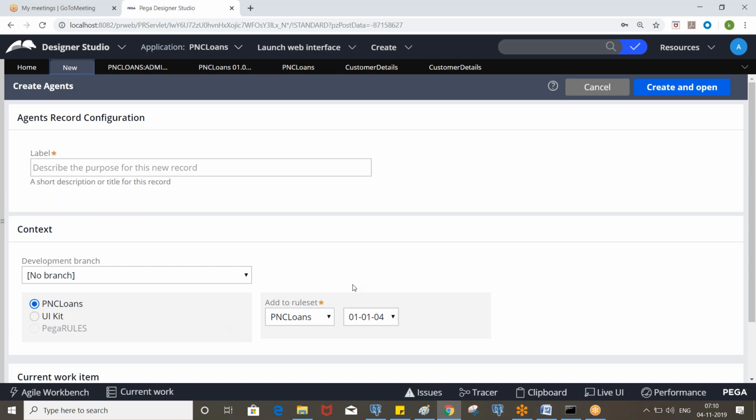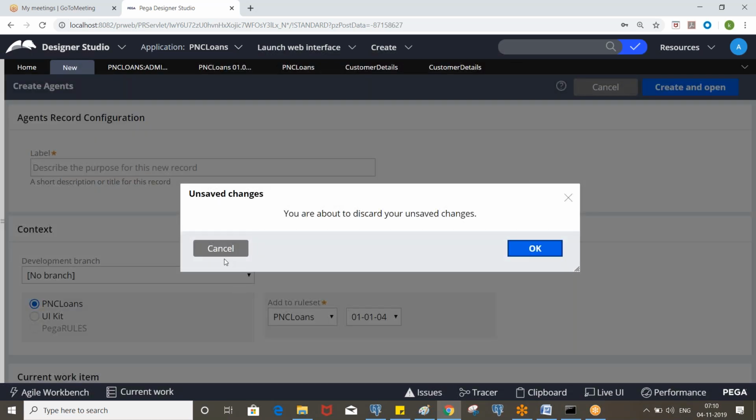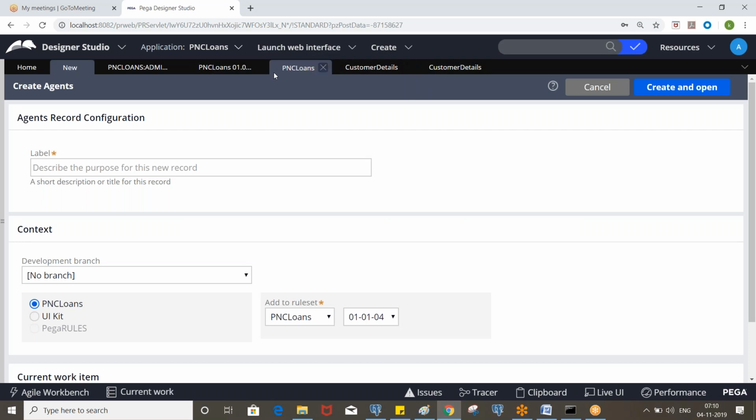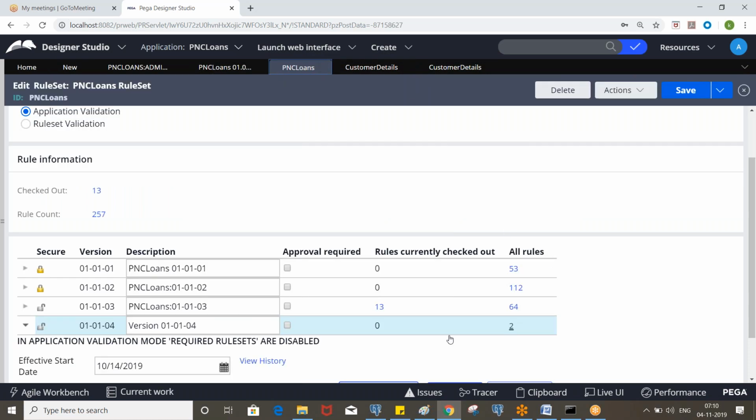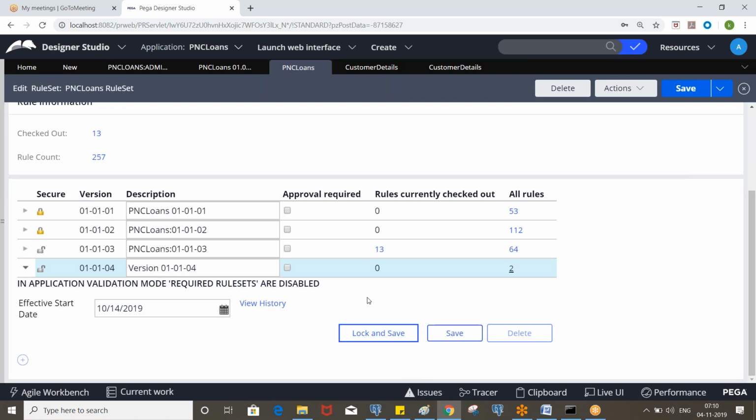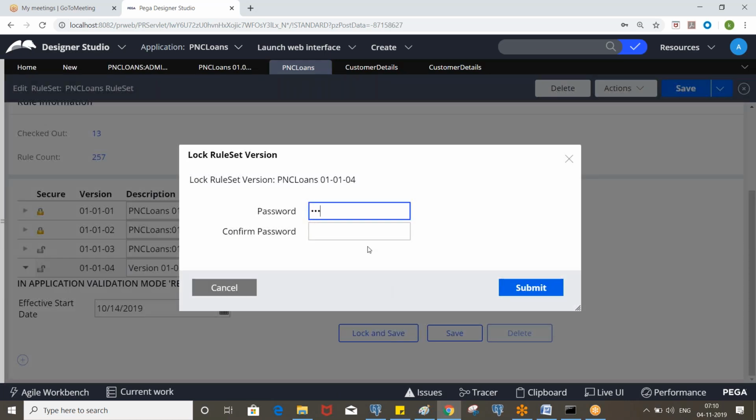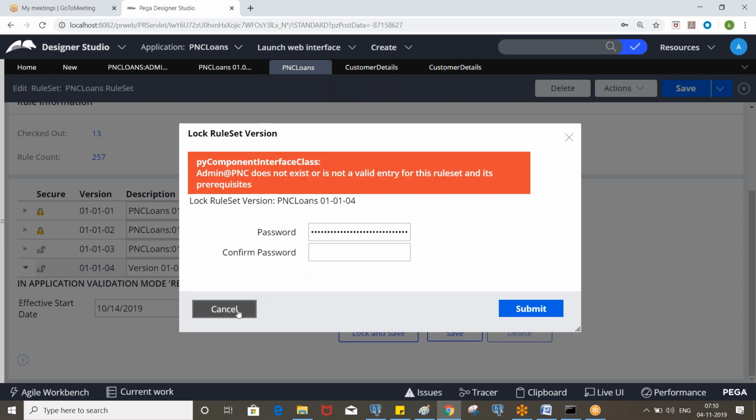So by default, it is showing the highest version, which is unlocked, right? So now, okay, let's lock 03. Lock and save. 03, right?